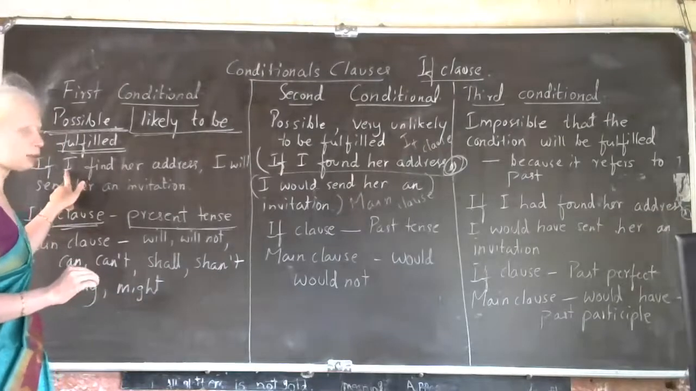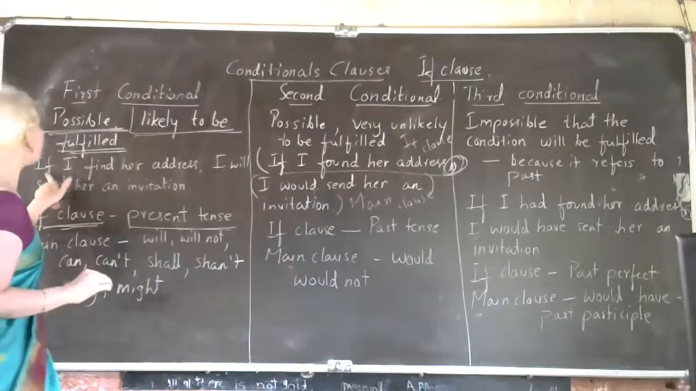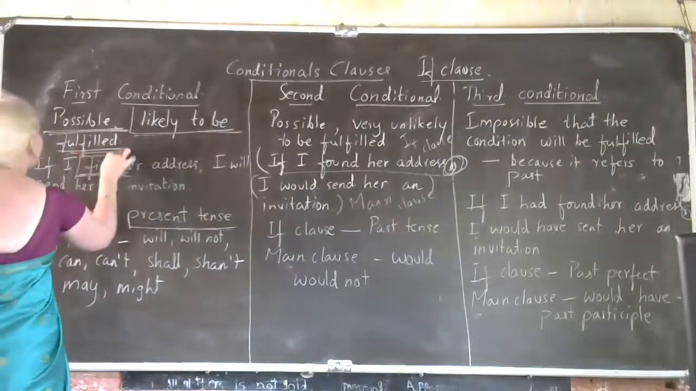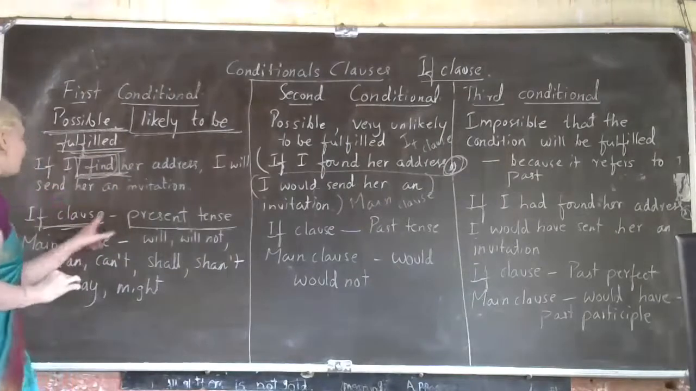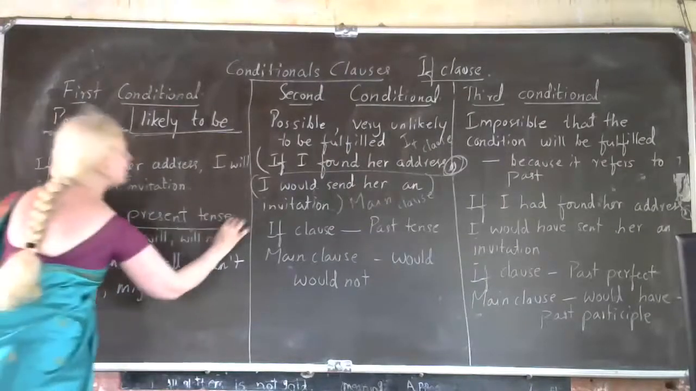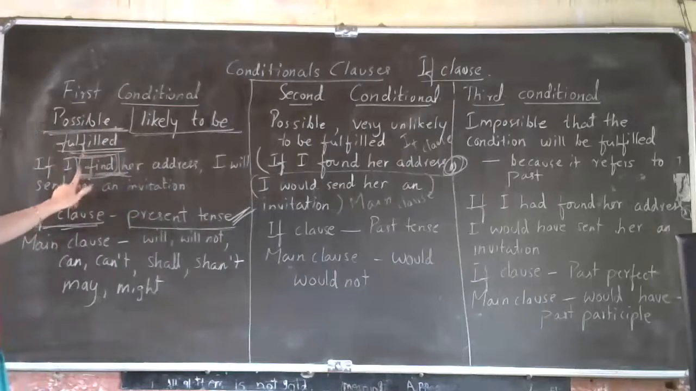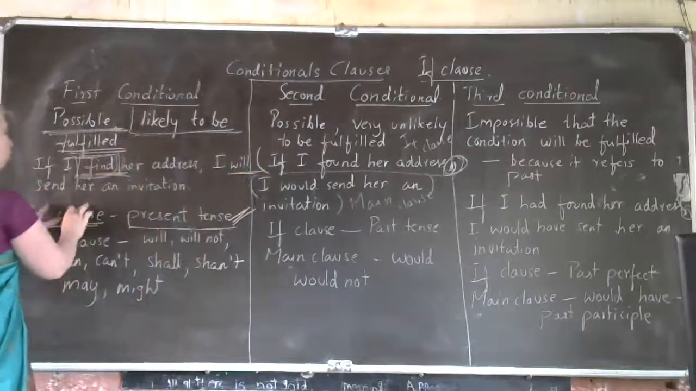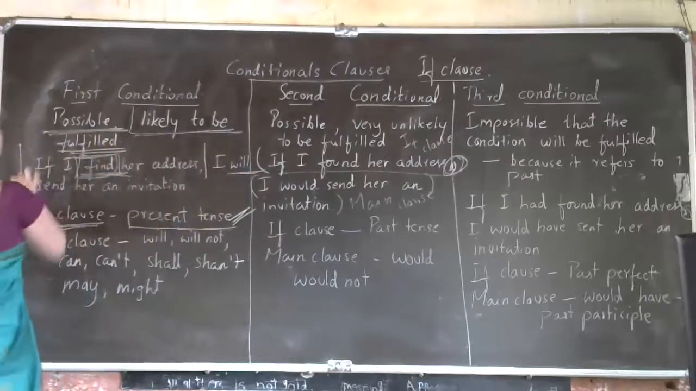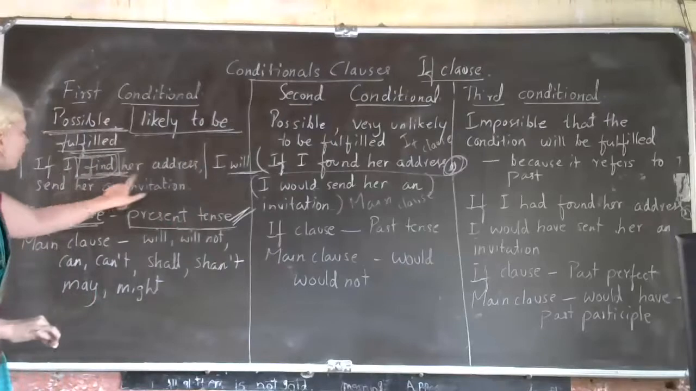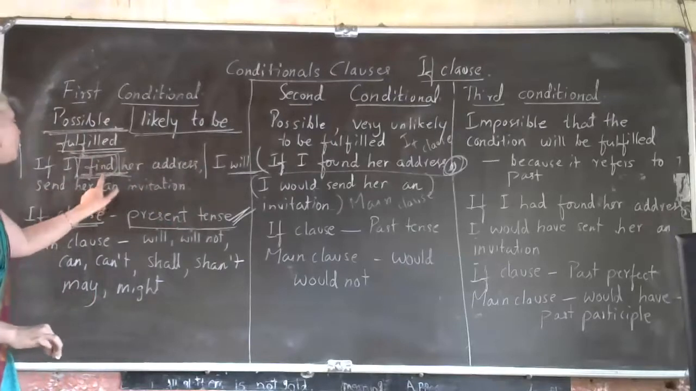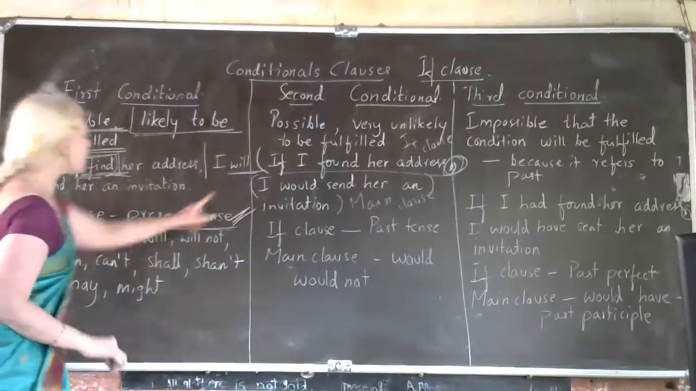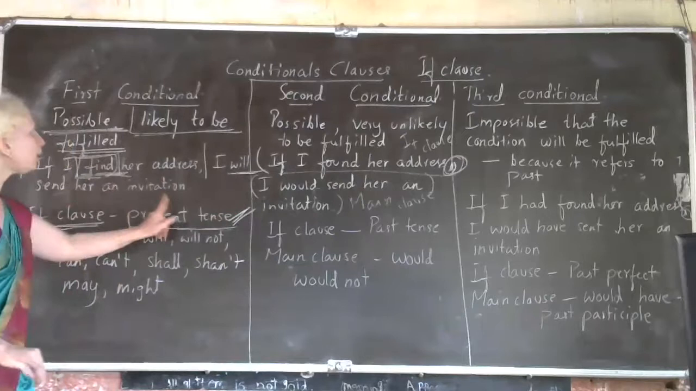You will find the answer there. You will understand. If I find her address, see here, find. What is this find? It is the present tense, right? So, if I find her address, I will. So, this is your main clause. Up to here, you have your if clause: If I find her address. This find is in present tense. Then, come to the main clause: I will send her an invitation.